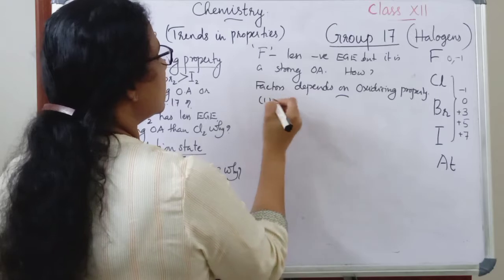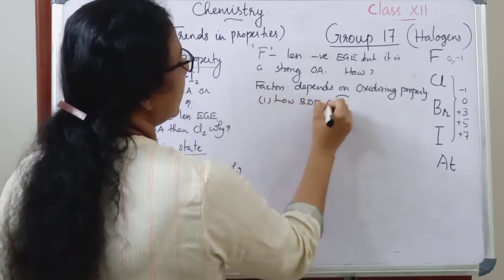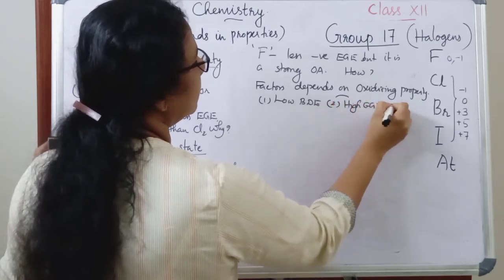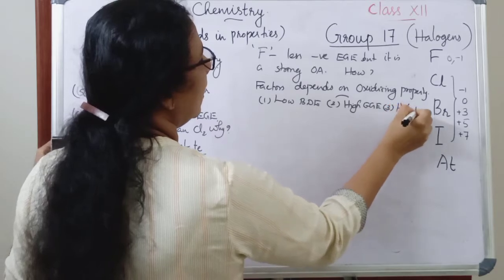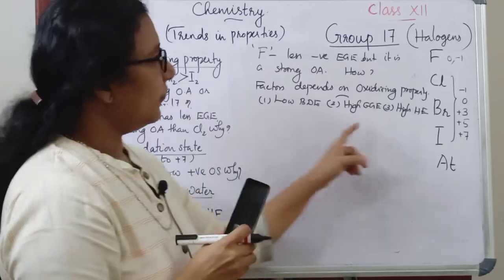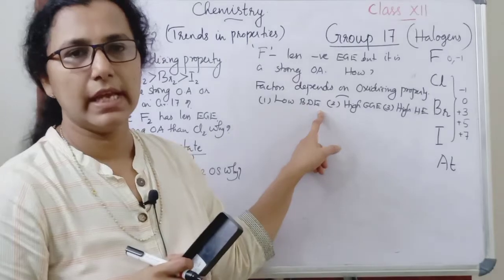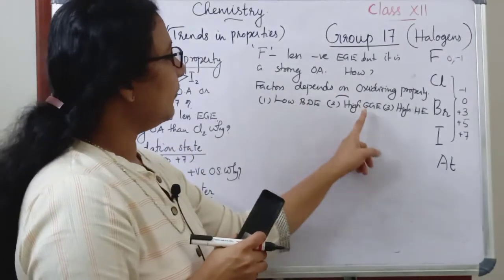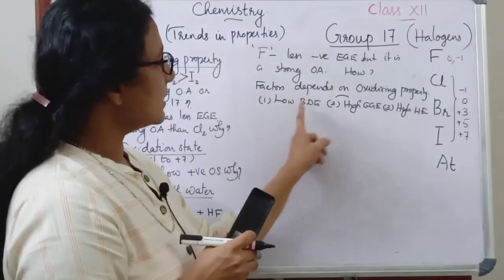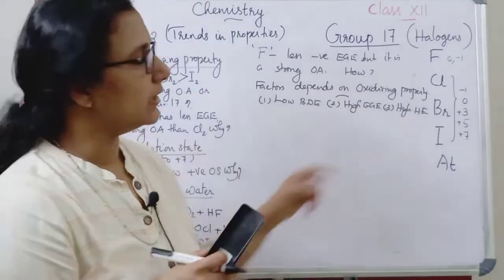The first factor is low bond dissociation enthalpy. Second one is high electron gain enthalpy, and third one is high hydration enthalpy. So these are the three factors favorable for oxidation. For one chemical species to become a good oxidizing agent, these three factors have to be satisfied: low bond dissociation enthalpy, high electron gain enthalpy, and high hydration enthalpy.